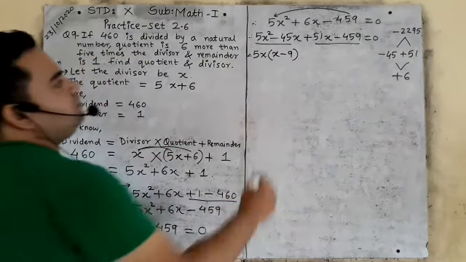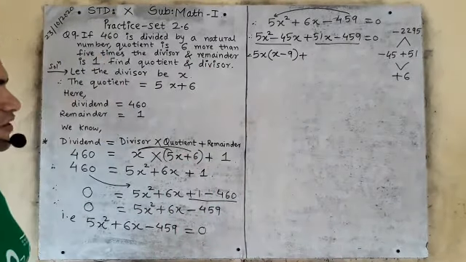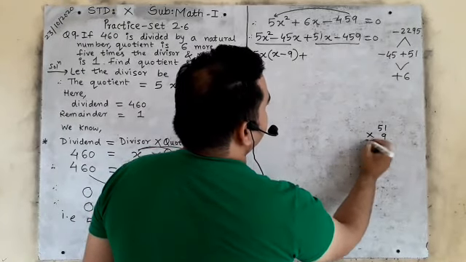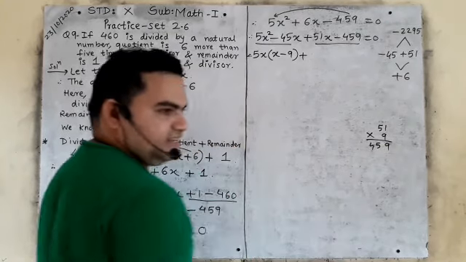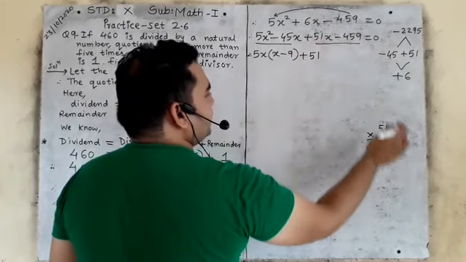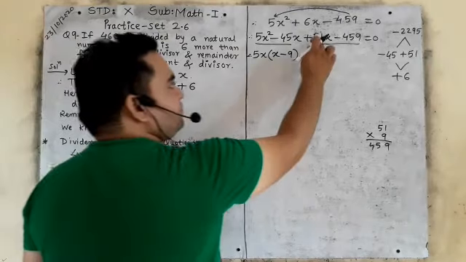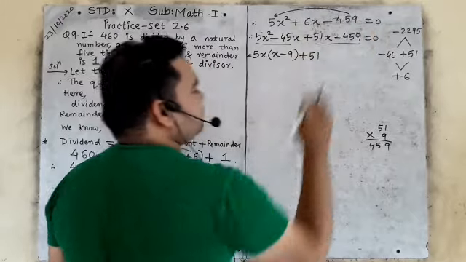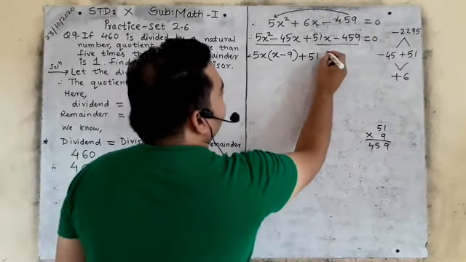5 nines are 45. Right? Plus, now what is common here? 51. You multiply 51 to 9 times. 9 ones are 9. 9 fives are 45. Right? So 51 is common because in the table of 51, 459 can come. 51 nines are 459. So 51 will be common.